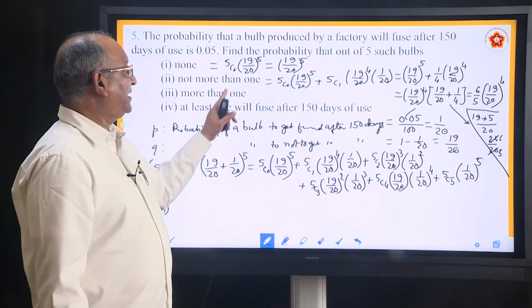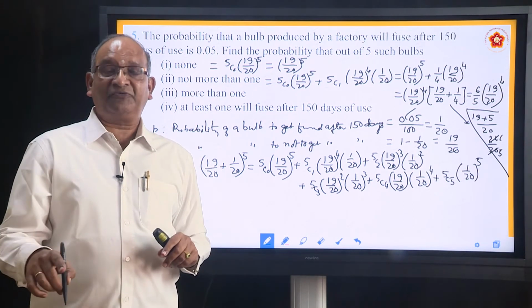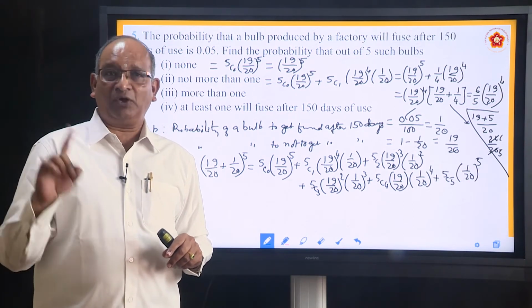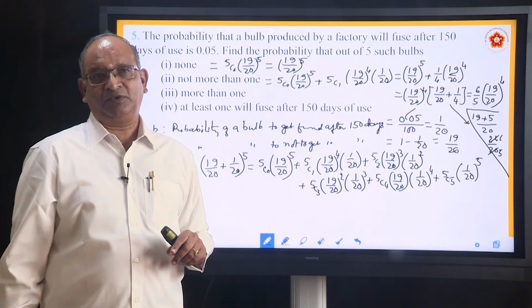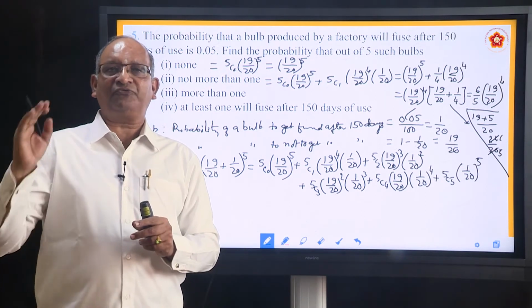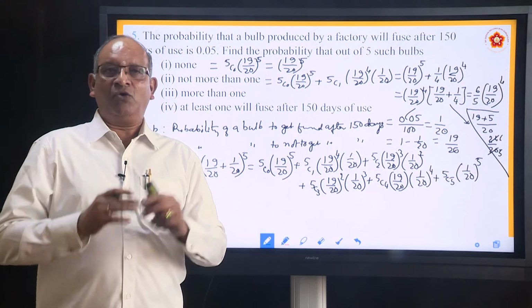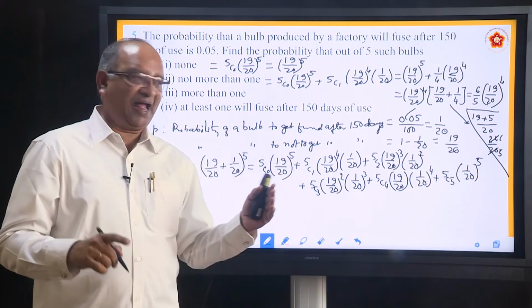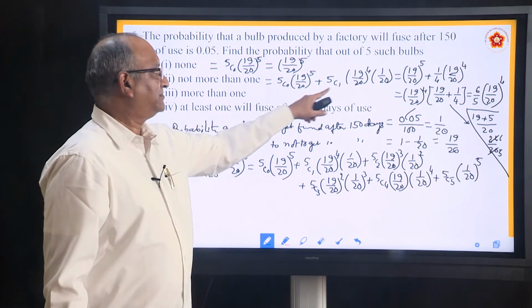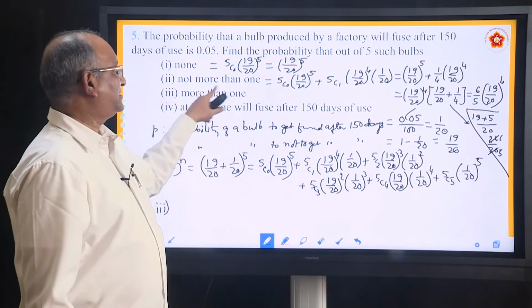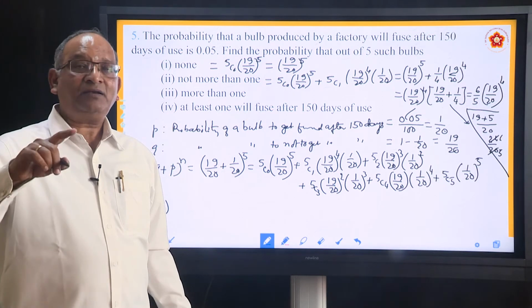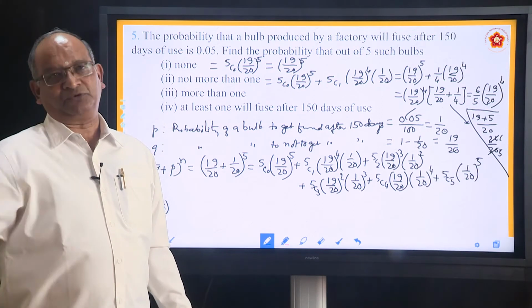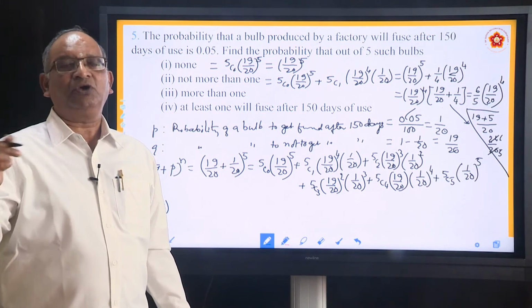There are a total of 5, so 2 are fused, 3 are fused, 4 are fused, 5 are fused. How will you find that? From the total, which is 1, subtract this case, because this particular case shows that 0 or 1 are fused.